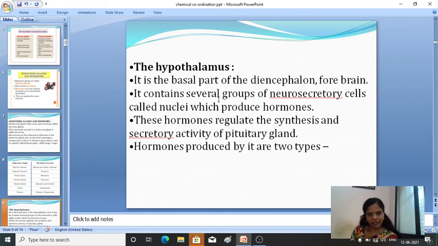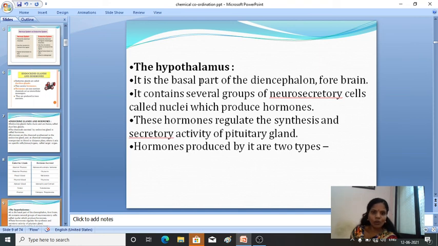It contains several groups of neurosecretory cells called nuclei, which produce hormones. These hormones regulate the synthesis and secretory activity of the pituitary glands.